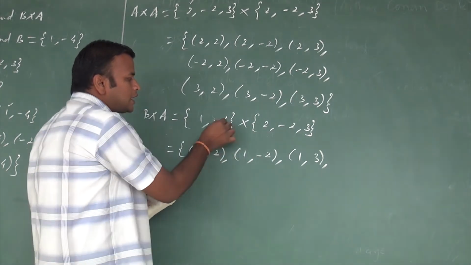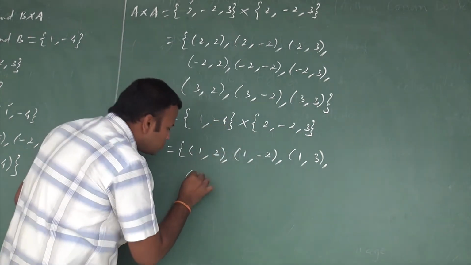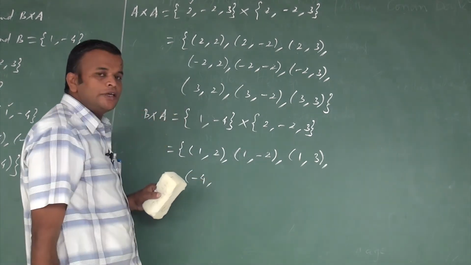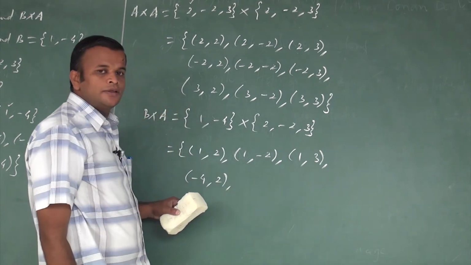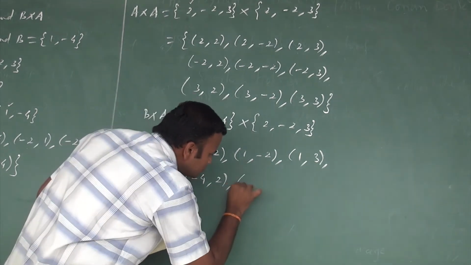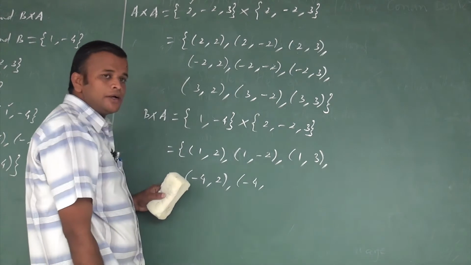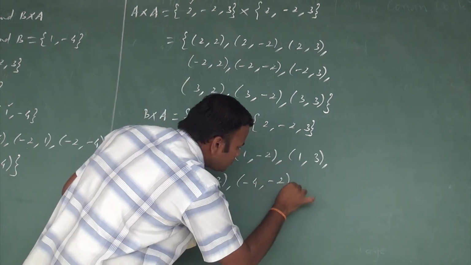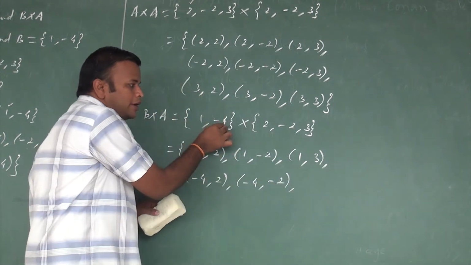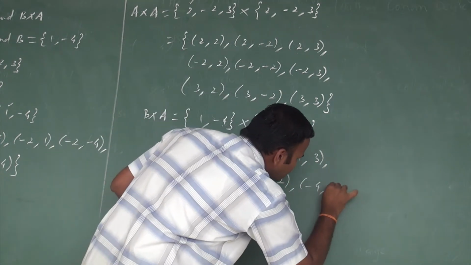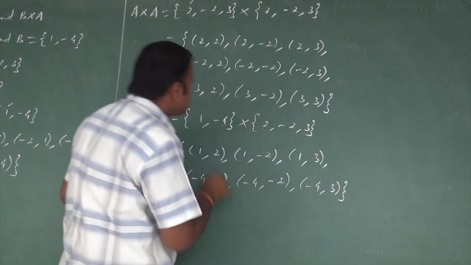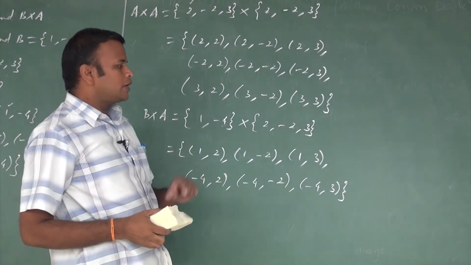What is the second number in the first set? Minus 4. This minus 4 is related to 2, that is one way. Next, minus 4, minus 2. Next, here minus 4 and here 3. So minus 4, 3.